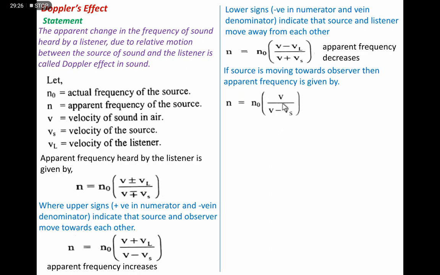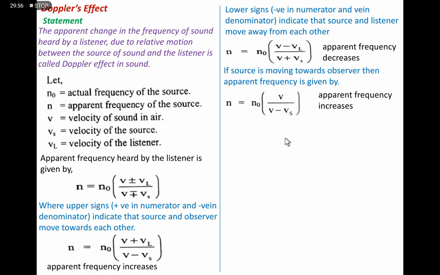The apparent frequency increases because the denominator is less and the numerator is more, so this ratio is definitely greater than 1. So the apparent frequency increases when the source is moving towards the listener.